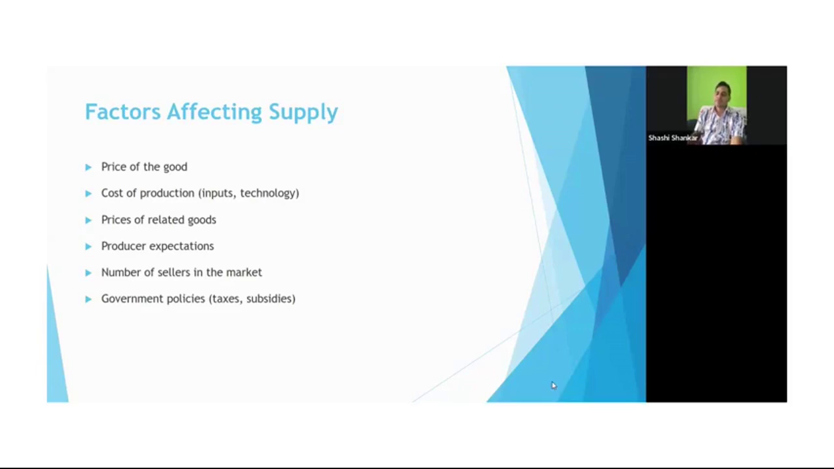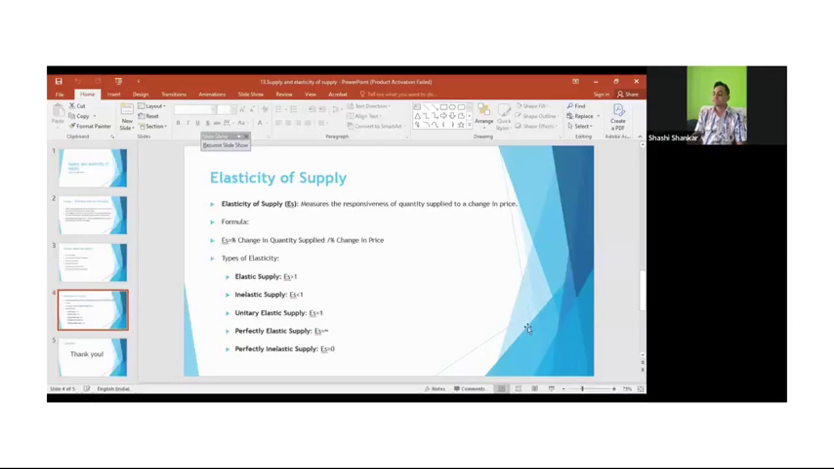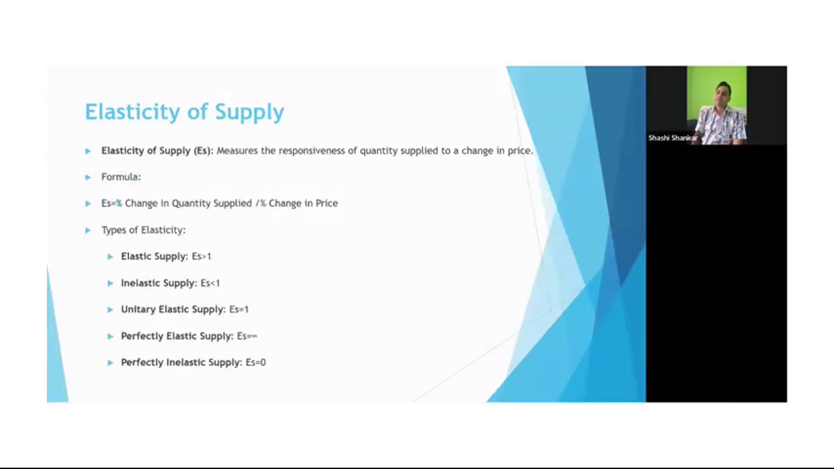Moving to the next, elasticity of supply. What is elasticity of supply? It measures the responsiveness of quantity supplied to a change in price. So elasticity of supply depends on the responsiveness of quantity supplied to a change in price. Here is the formula: elasticity of supply equals change in quantity supplied divided by change in price, because it is the relationship between quantity supplied and price.